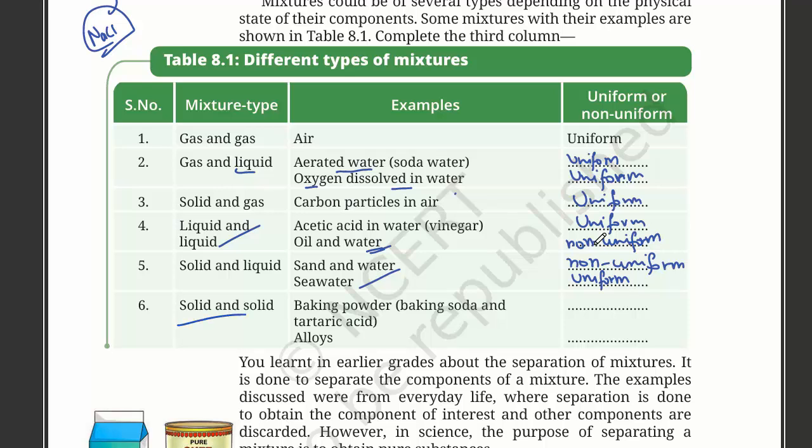Then solid and solid: baking powder, baking soda, and tartaric acid. We cannot see each of the particles, so this is uniform. And then alloys, these are also uniform, we cannot see each of them.